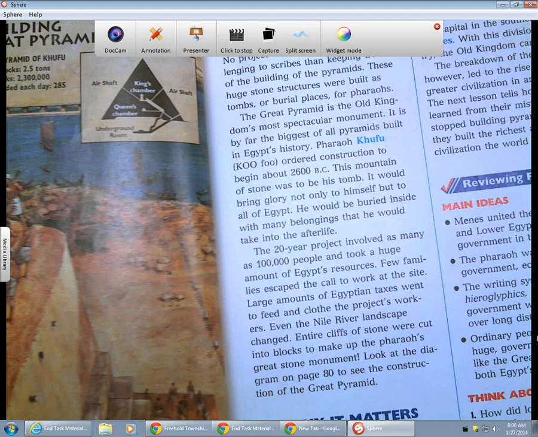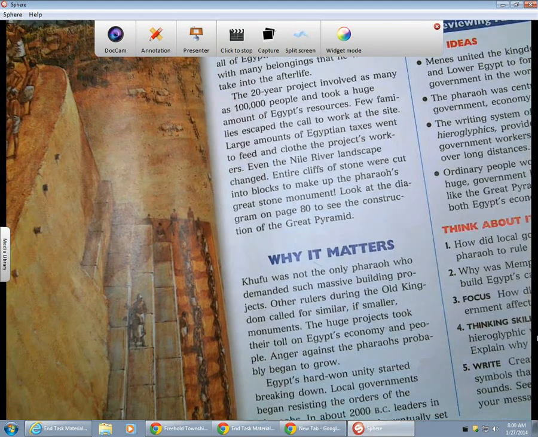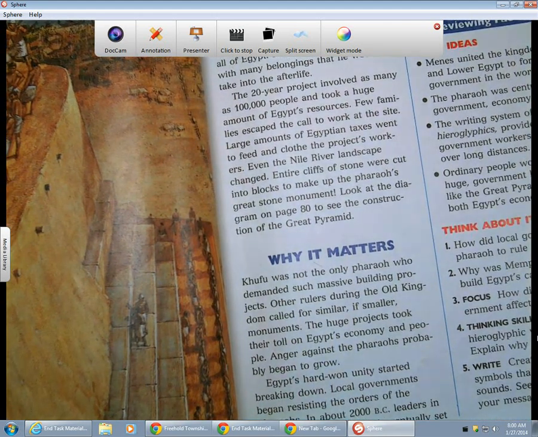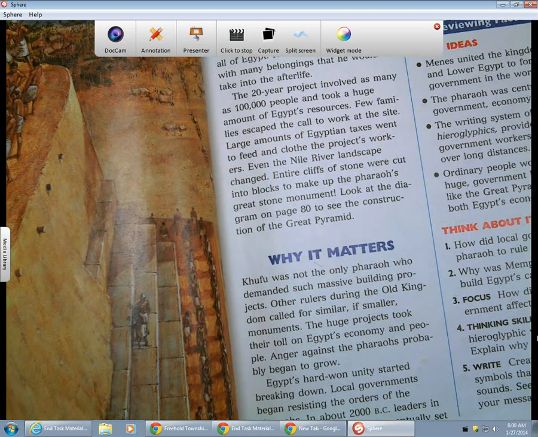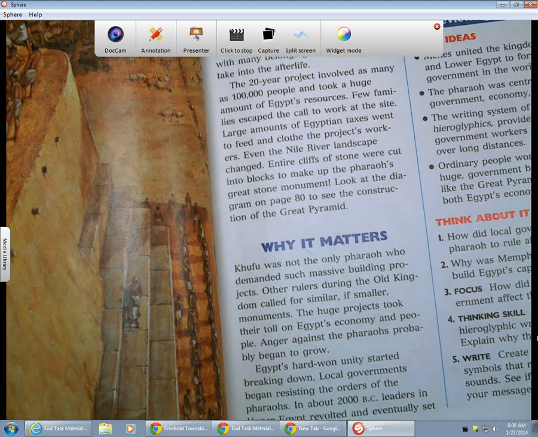So why does this all matter? Khufu was not the only pharaoh who demanded such massive building projects. Other rulers during the Old Kingdom called for similar, if smaller, monuments. The huge projects took their toll on Egypt's economy and people. Anger against the pharaohs probably began to grow. Egypt's hard-won unity started breaking down.